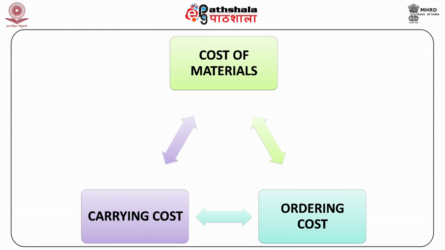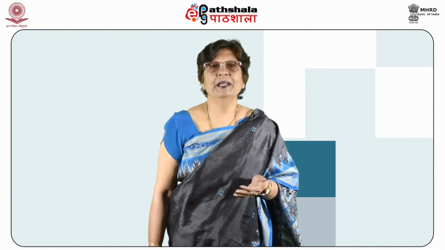It includes the following: cost of material, ordering cost, and carrying cost. The purpose should be to increase efficiency in procuring and storekeeping of materials. The type of standard used, for example, ideal standard or expected standard, would also affect the choice of standard price.